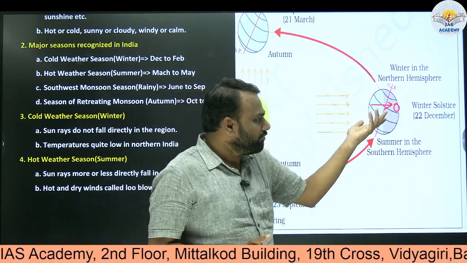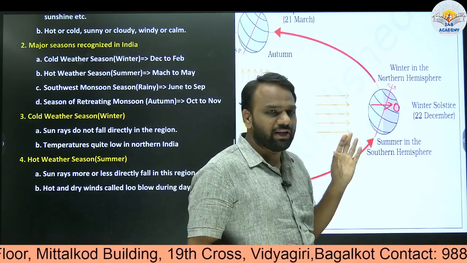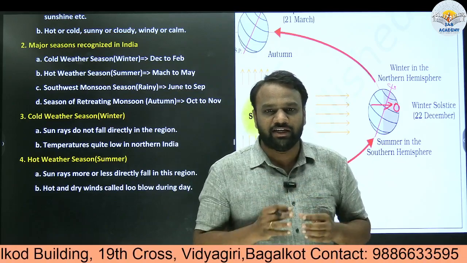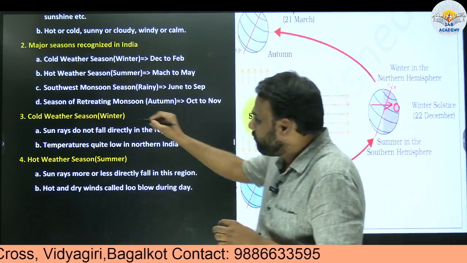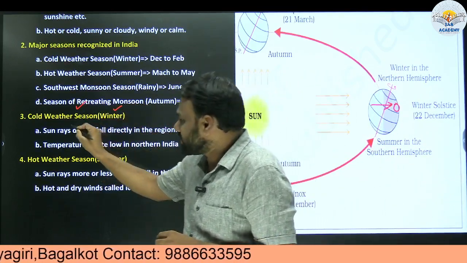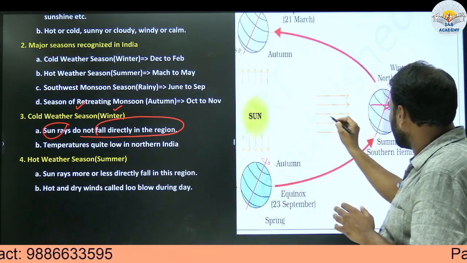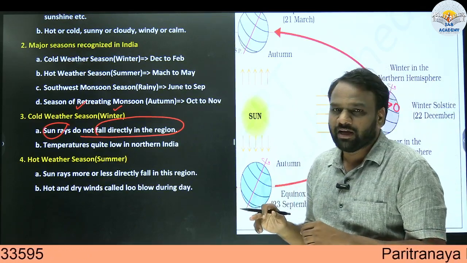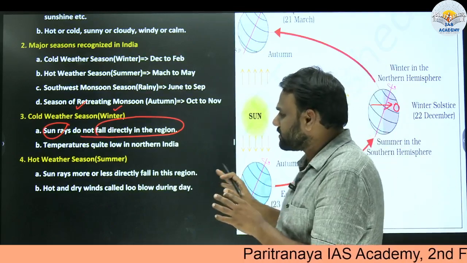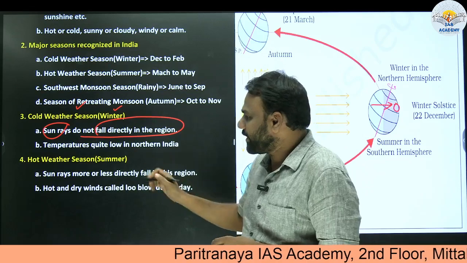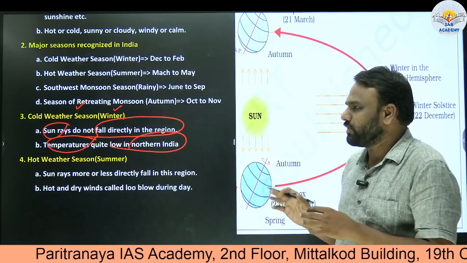So in the month of December, less heat is received from the sun in the northern hemisphere, and as India lies in the northern hemisphere, obviously India will receive less heat during December, and that season we call winter season or cold weather season. Sun rays do fall, but they do not fall directly like they do in summer season. That is why temperature will be quite low, especially in northern India.